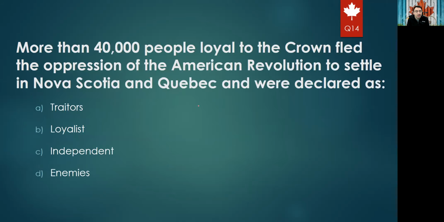Okay. Next question: more than 40,000 people loyal to the crown fled the oppression of the American Revolution to settle in Nova Scotia and Quebec, and were declared as, what is the name of these people? Traitors, loyalists, independent, enemies. As we know, because they are loyal to the crown or the British Empire, they were called loyalists, option B.